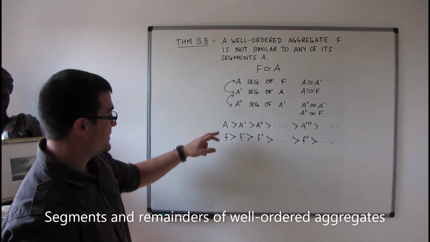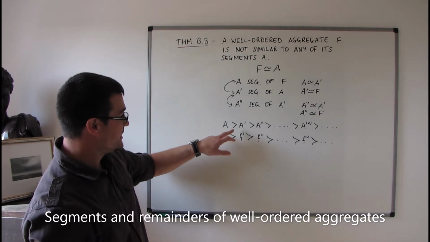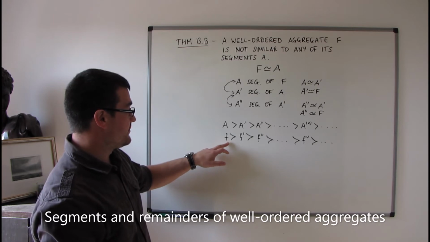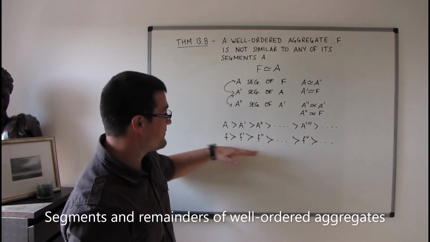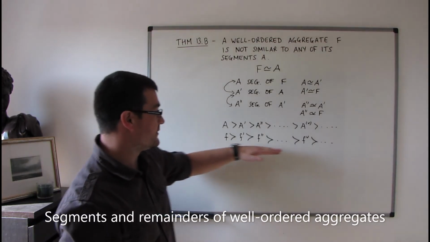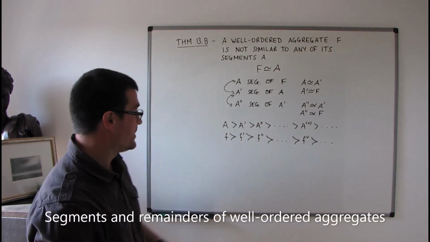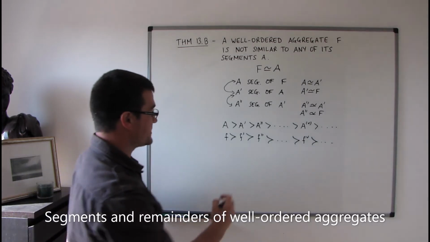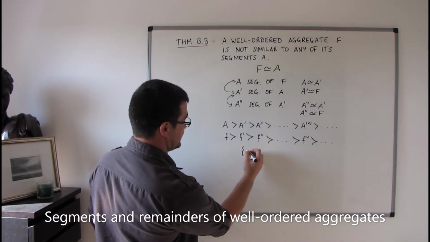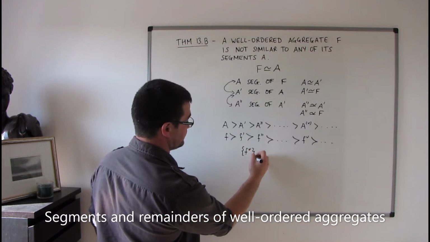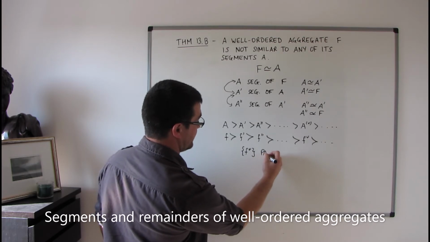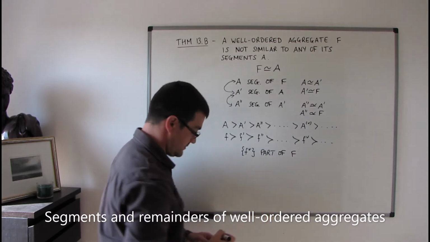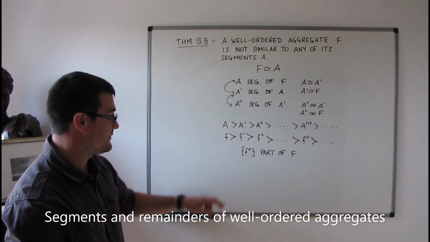So note here that even though they look kind of similar, these are different symbols, they're representing different things. But we get an infinite descending chain of elements here. And these elements themselves, if I stick them into an aggregate, are going to form a part of F, the well-ordered aggregate F.